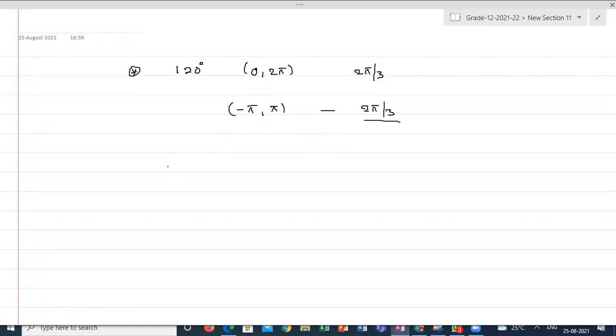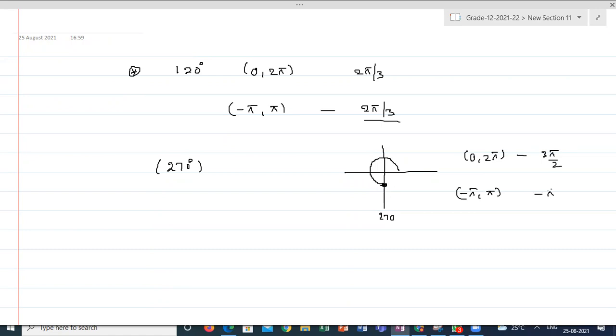Suppose I am taking the value 270 degrees. How will you mark 270 degrees? It has completed 90, 180 and 270, correct? Yes, sir. Between 0 to 2 pi, how will I mark this angle? Straight away you can take 3 pi by 2. Between -pi and pi, what is its unique value? It is -pi by 2. The meaning of 3 pi by 2 and -pi by 2, the position will be the same. This is -pi by 2 and this will be 3 pi by 2. Are you reaching the same position here?